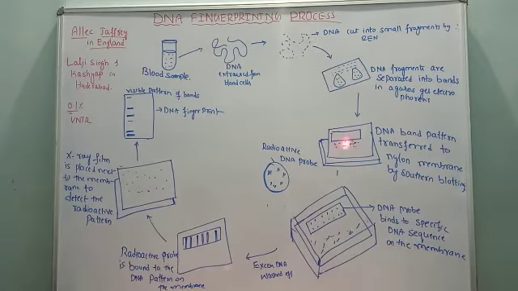But before transferring it to the nylon membrane, after gel electrophoresis, the DNA is treated with alkali in order to get single stranded DNA. Then the DNA band pattern is transferred onto the nylon membrane. Why is it transferred onto the nylon membrane? That process is called the Southern blotting technique.